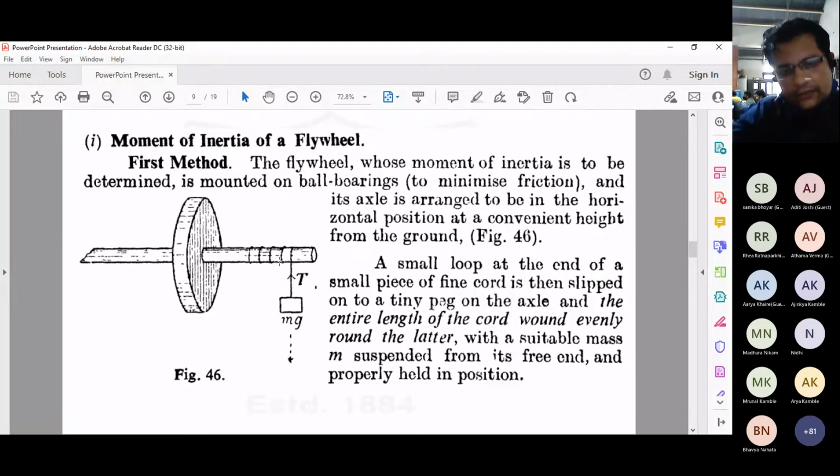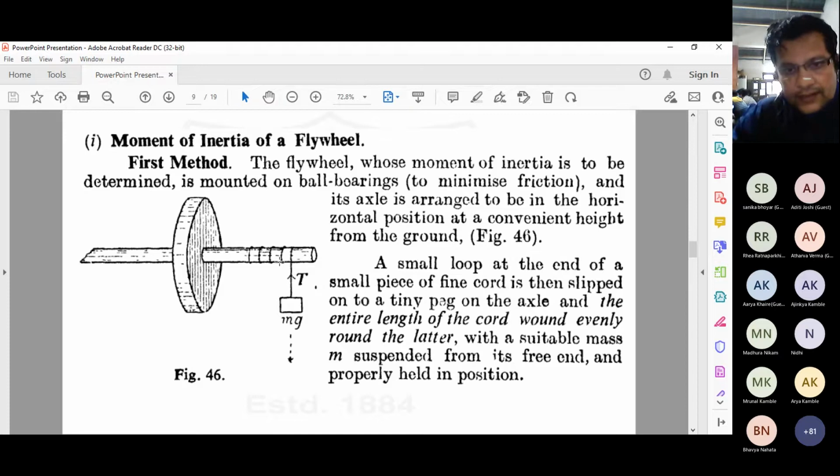So the thread is wound around the axle, and you put a weight on the pan and apply the force by putting the weight in the pan. This is what you are actually doing in the experiment. At the time of the experiment, you will understand what you are going to do, but this is the theoretical way: how we can put the formula for this particular experiment, for finding the moment of inertia of the flywheel.